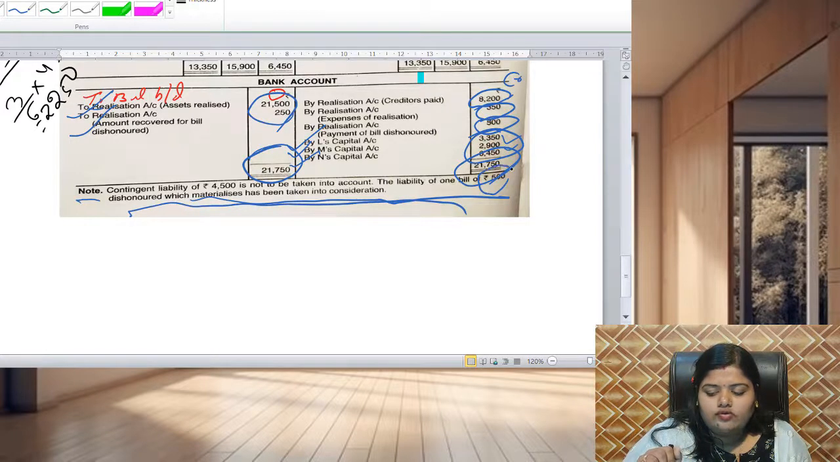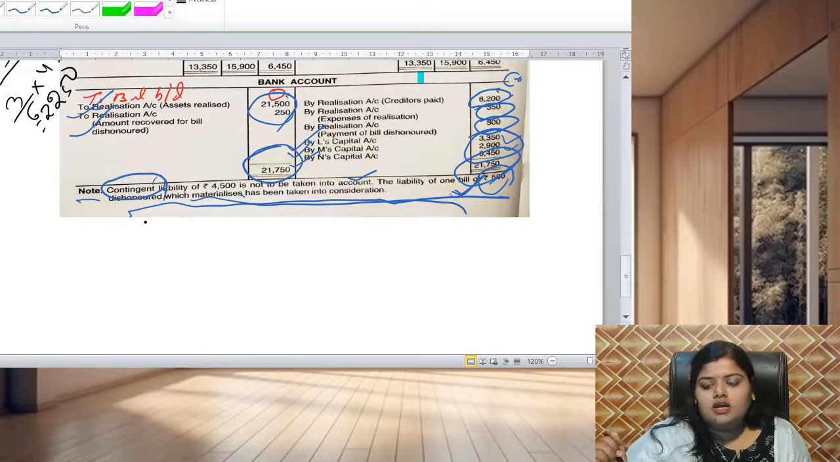So that 500 we have already taken because we have to pay for it and we have paid it in the realization account. But contingent liability will not be taken into account because it is not a liability, it is a contingent liability. This liability has not yet arisen. So how do we consider it? Right?